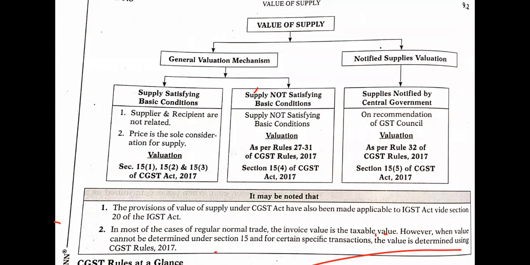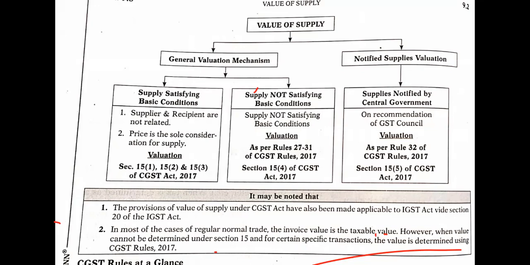Now second is supply not satisfying basic condition. Where supply does not satisfy the basic condition, what should we do? For supply not satisfying basic condition, valuation will be done as per Rules 27 to 31 of the CGST Rules 2017 and Section 15 subsection 4 of the CGST Act 2017. Whatever is mentioned in the rules and sections of GST, that we need to follow.